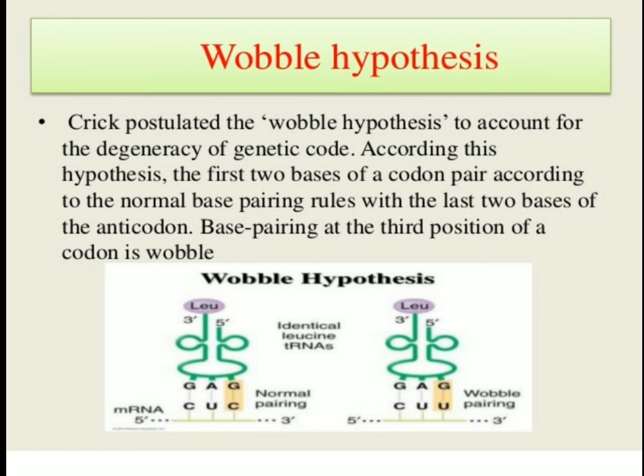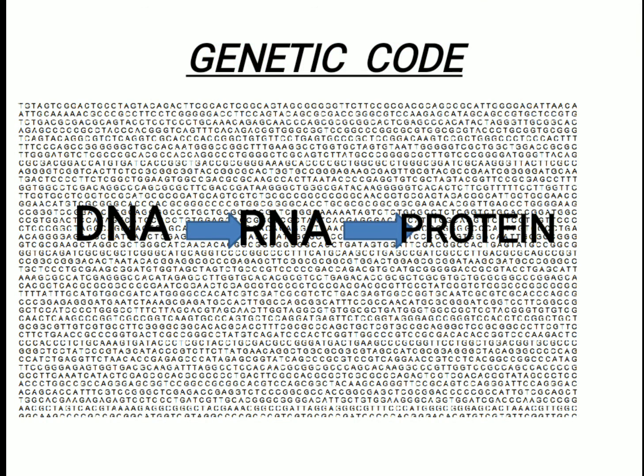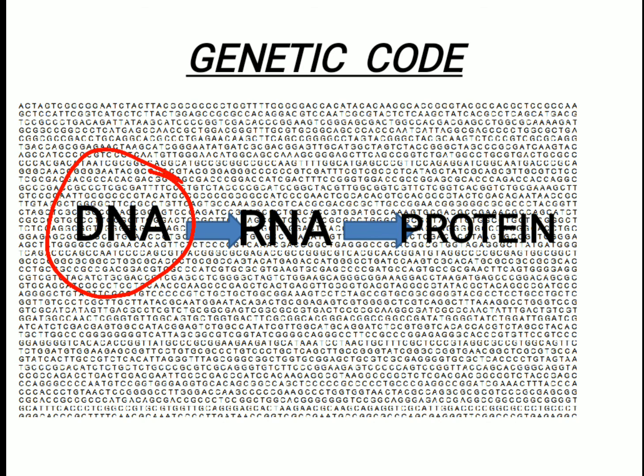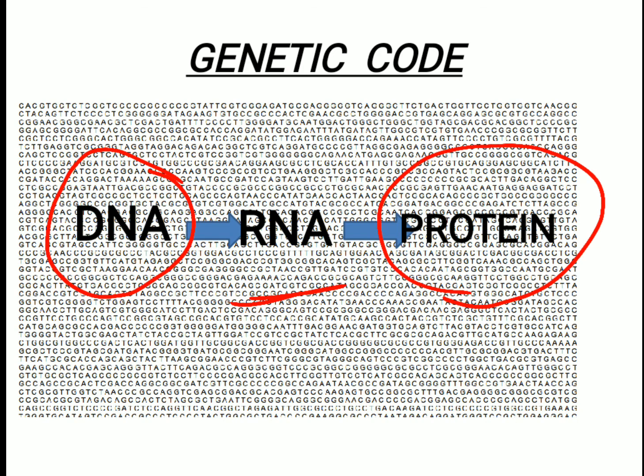Now I will make it clear once again that the genetic code, which we call the triplet code, is the sequence of the messenger RNA, which stands in the center of the central dogma of molecular biology. DNA is the master copy from which proteins are formed via the information carried by RNA.